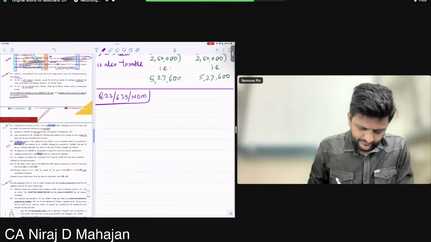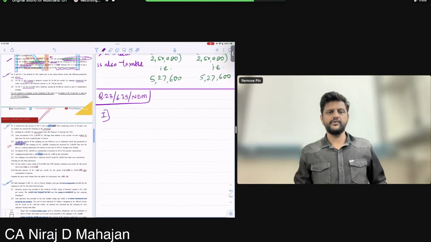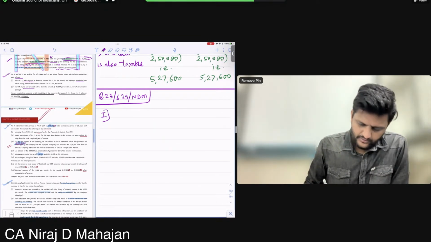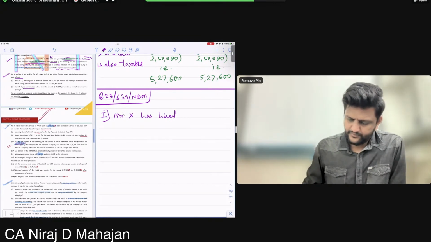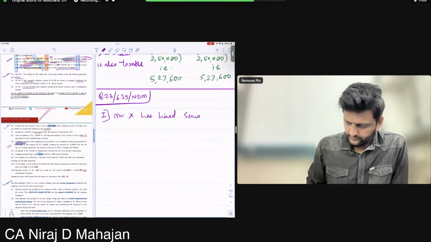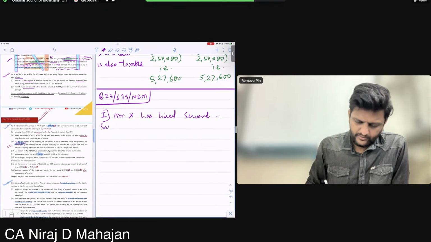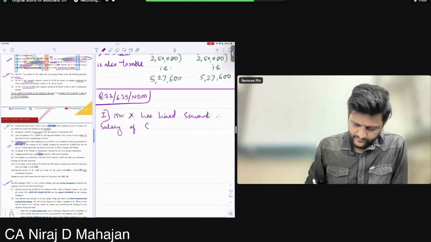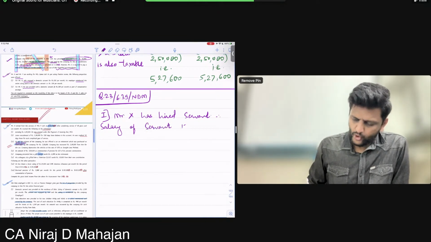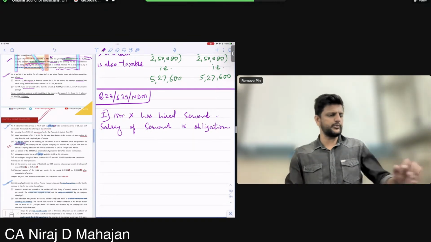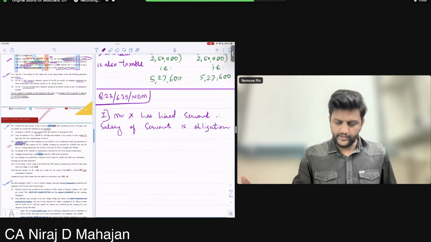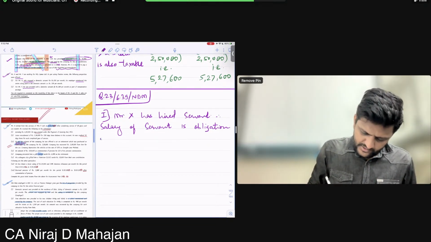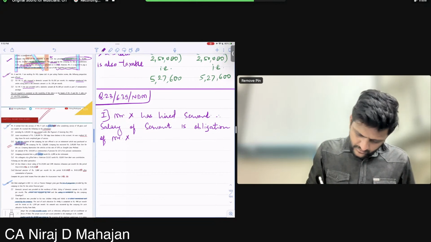So write on point number 1, for Mr. X. Mr. X has hired the servant. Therefore, salary of servant is the obligation of the employee. Who has hired the servant? The employee. So who will pay the salary to the servant? The employee only. So salary of servant is the obligation of the employee, Mr. X. Full stop.